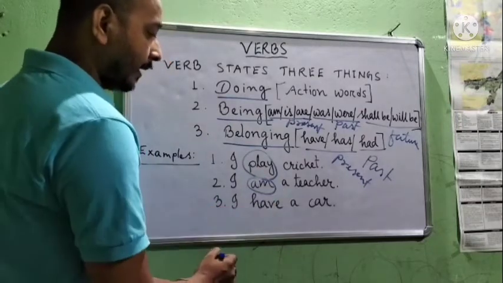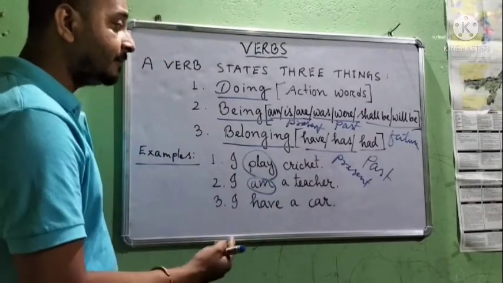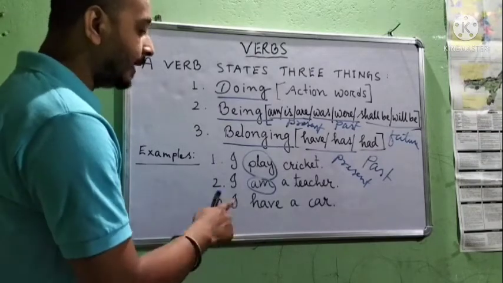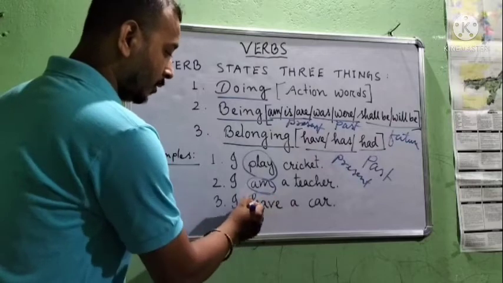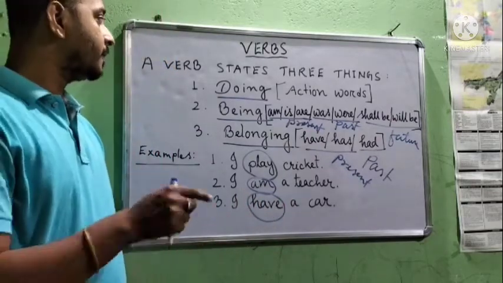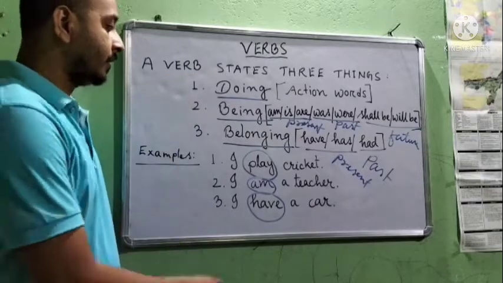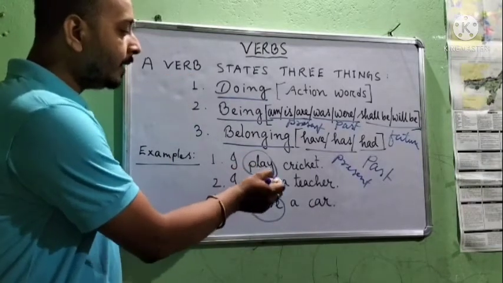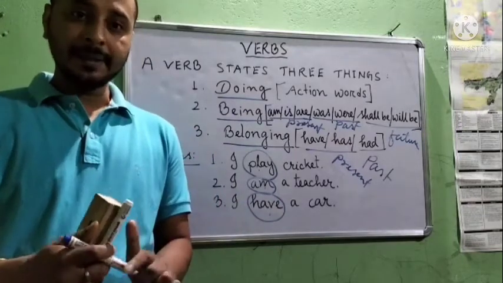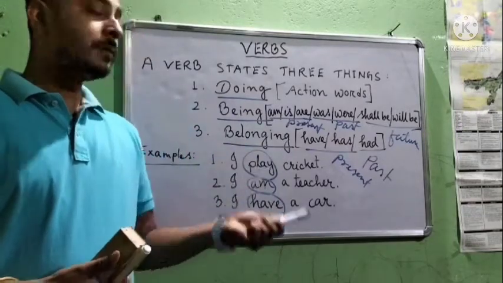Next, I have a car. That means what I have, this is a having word, or belonging word. What I have: a car. So have is also a verb. So a verb states these three things: doing, being and belonging. Hope you have understood these states of the verbs.